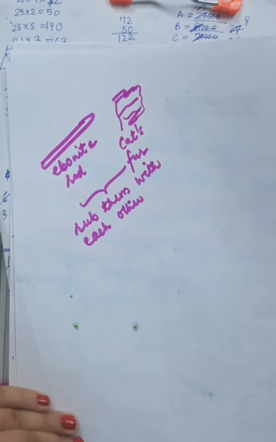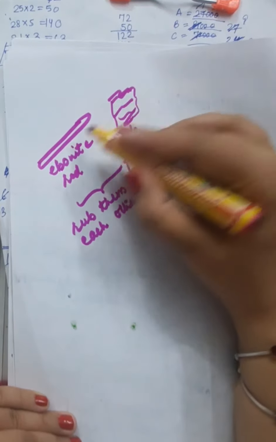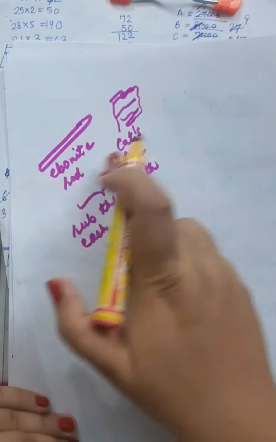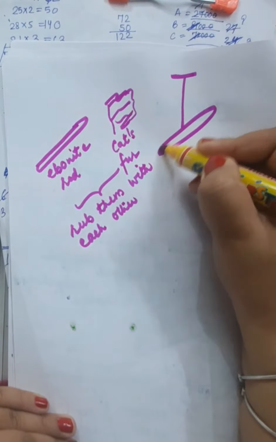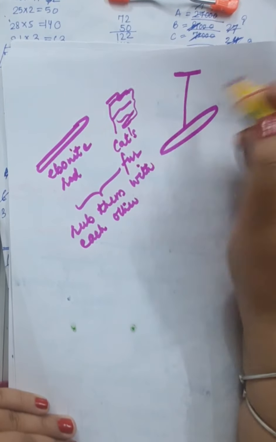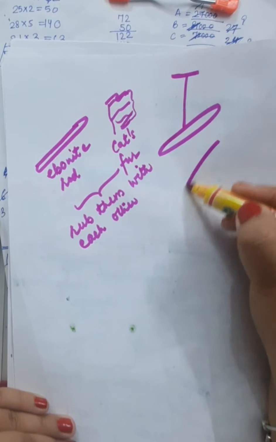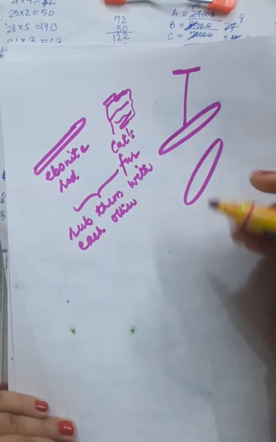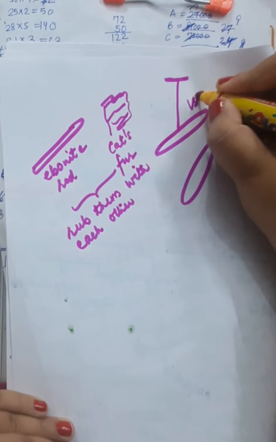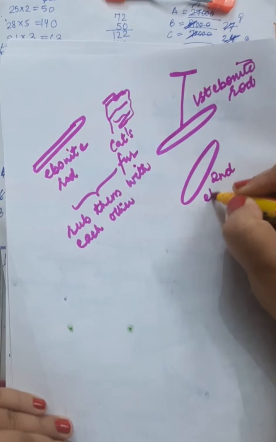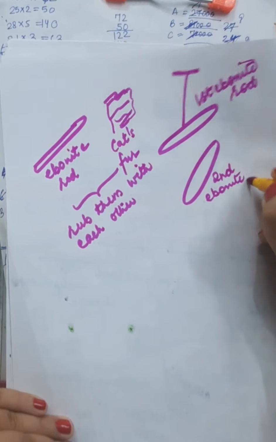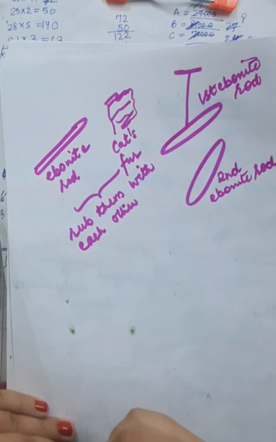So when you do the same process with another pair of ebonite rod and cat's fur, suppose now you have suspended one ebonite rod rubbed with cat's fur and you bring closer another ebonite rod. This is the first ebonite rod rubbed with cat's fur. This is the second ebonite rod rubbed with another cat's fur.